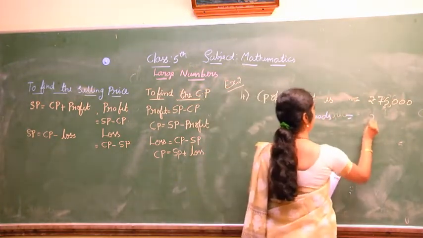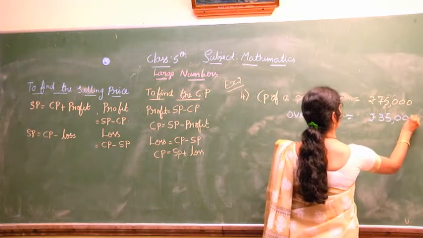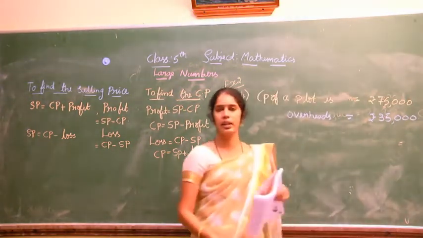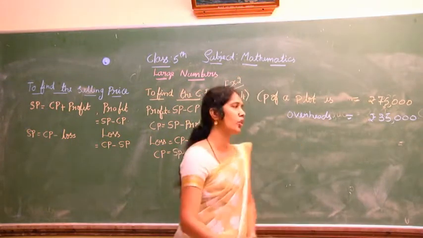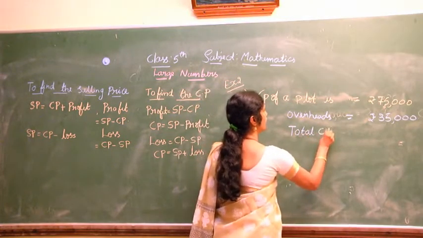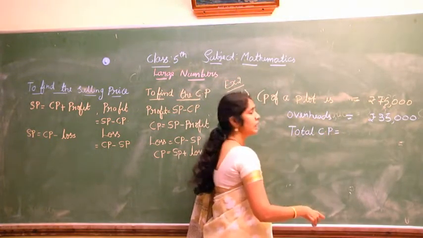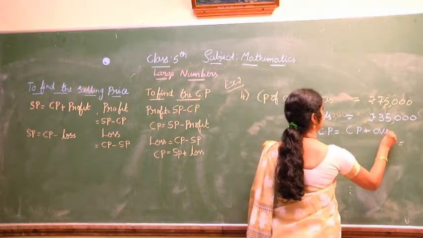If there is an extra expense, what do we have to do? To find the total cost price, we have to add: total cost price equals cost price plus overheads.